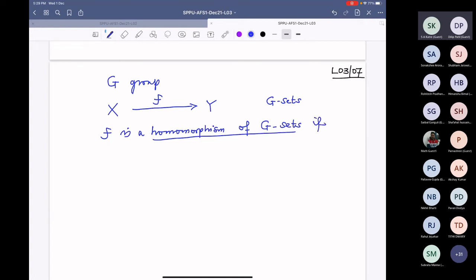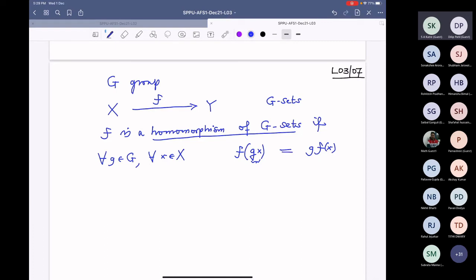If it is compatible with the actions, it is compatible with the structures. The structure here is a G set; G operation is a structure. That is, for every g in G and for every x in X, whether I apply the operation, that is gx, and then apply the map, on one hand, or on the other hand, I apply the map first and then apply the operation on that. This is the operation in Y and this is the operation in X. These two results should be the same.